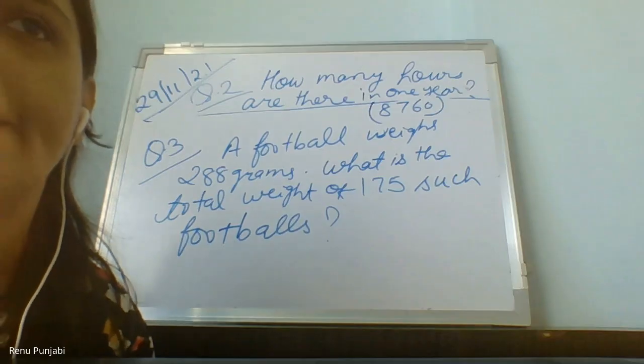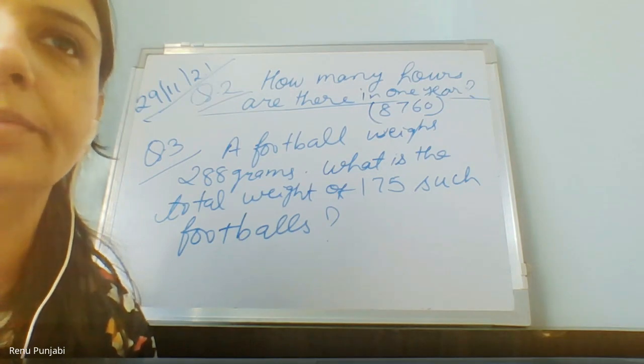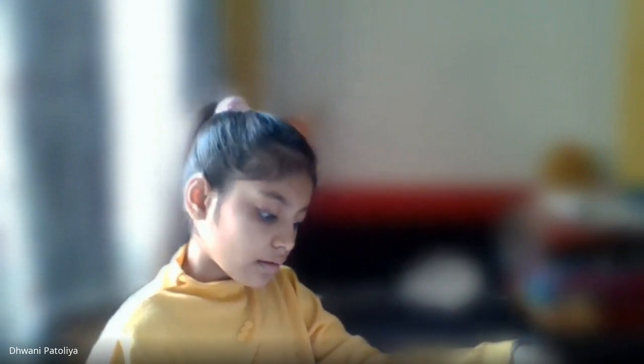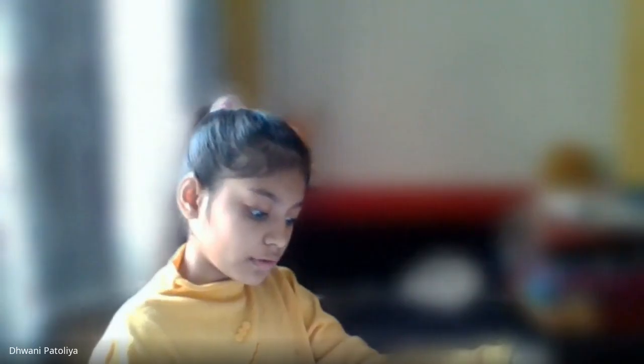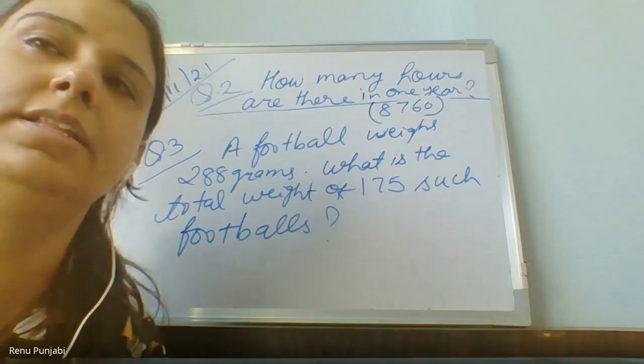There are 24 unicorn dolls. 24 unicorns. Okay. And the cost of one is 150. Find out the total amount of all. Yes. Can any other child make one?